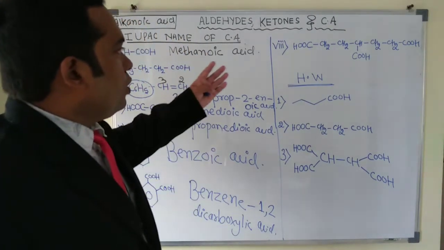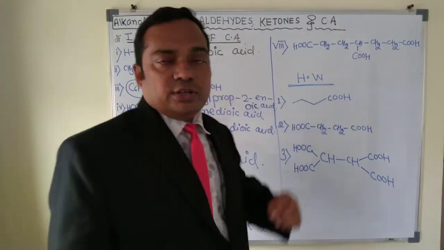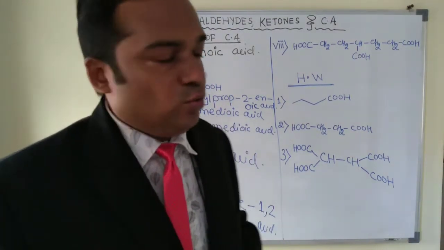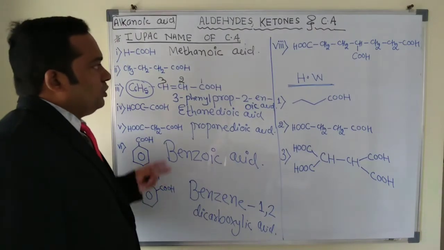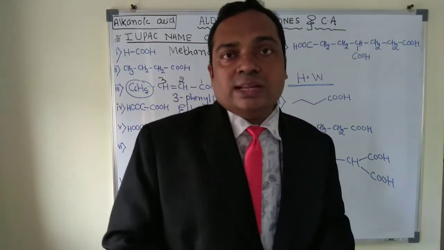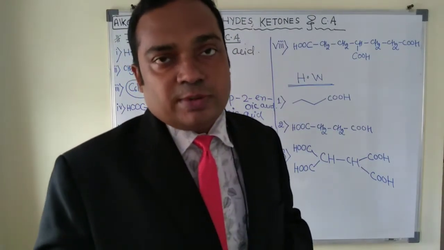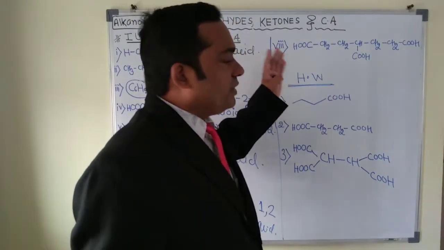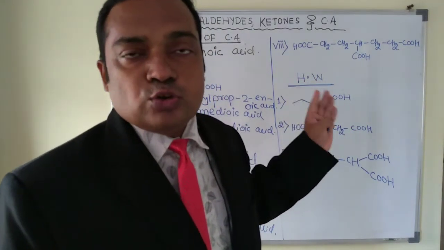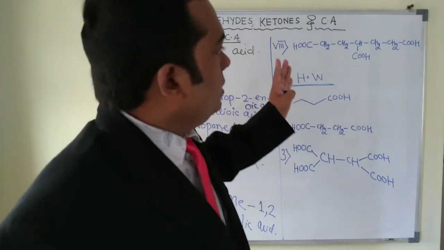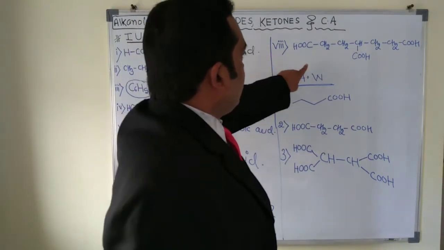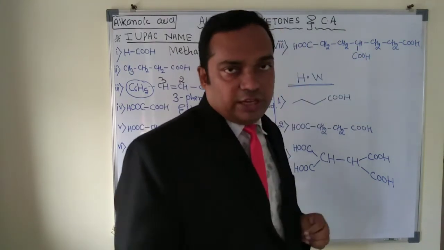Okay. Now we are coming to the next part. This is very important, which is expected in entrance exams like JEE and NEET. In this case, the rules are the same. According to the 1993 IUPAC recommendation, if we have more than 2 carboxylic acids in our compound, then what will we do? We will consider 1, 2, 3 carboxylic acid.